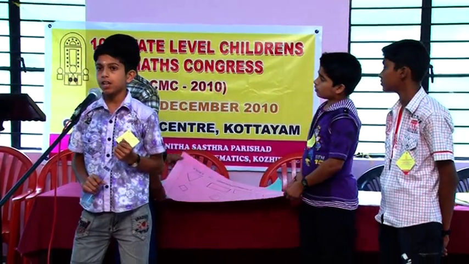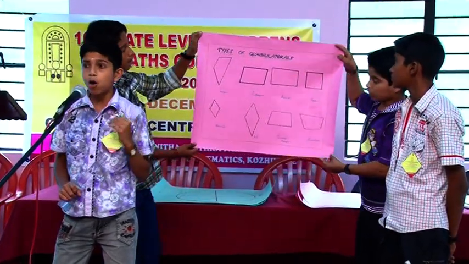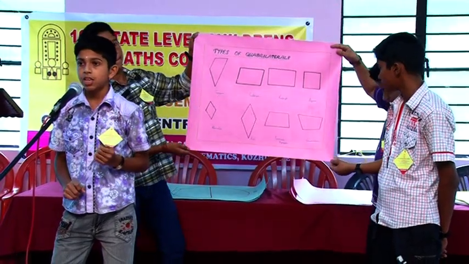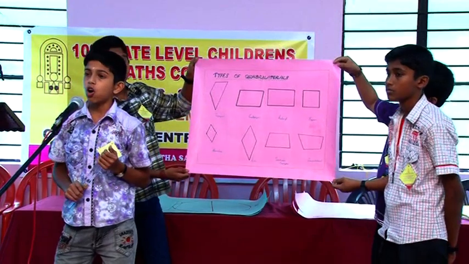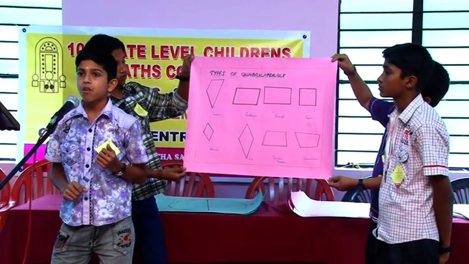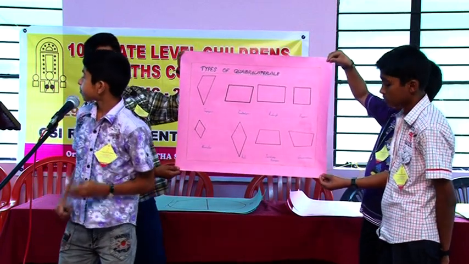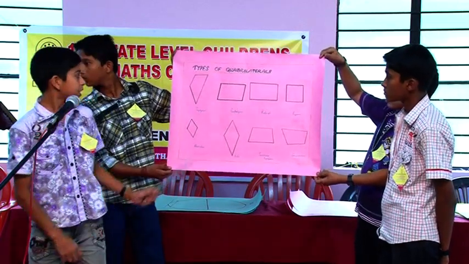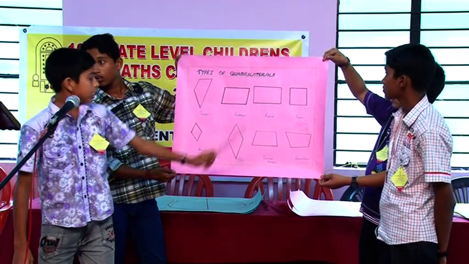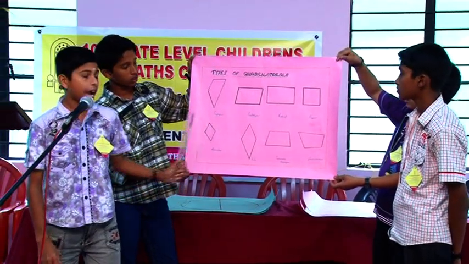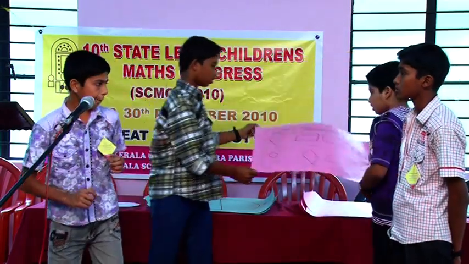The quadrilateral. The quadrilateral is a four-sided polygon. This is the most commonly used polygon. We see that most of our construction and furniture is on the basis of quadrilaterals. We considered different types of quadrilaterals like trapezium, parallelogram, rectangle, square, rhombus, kite, etc. on the basis of their angles and sides.